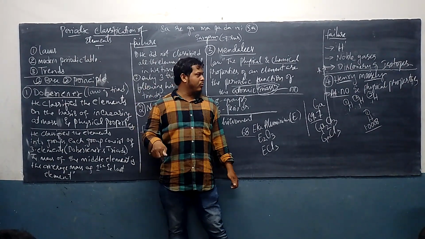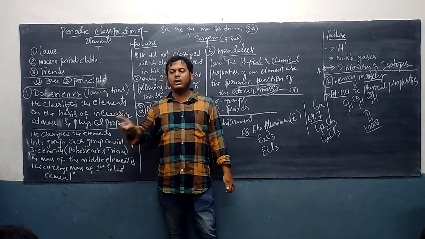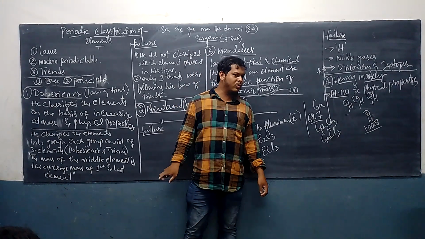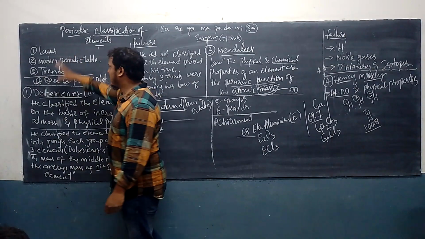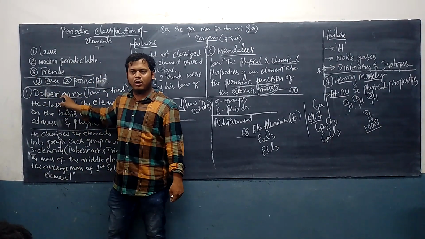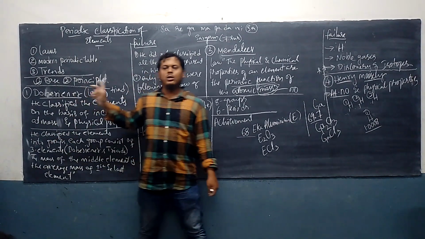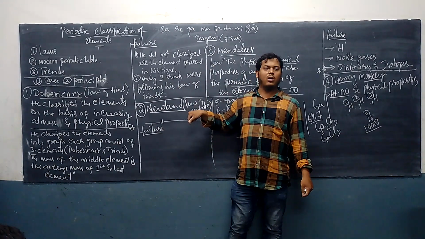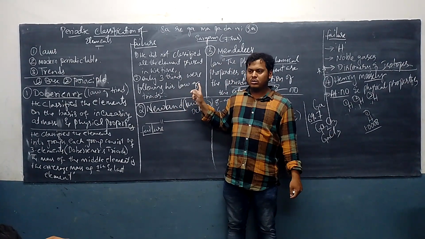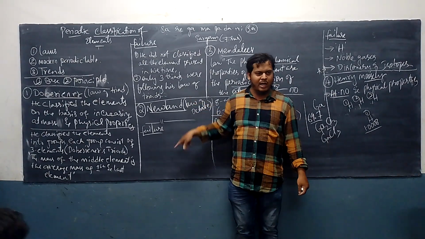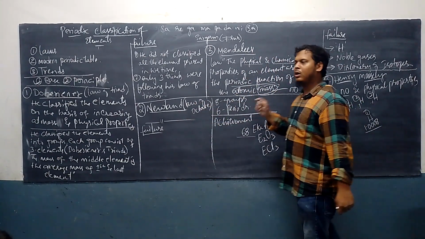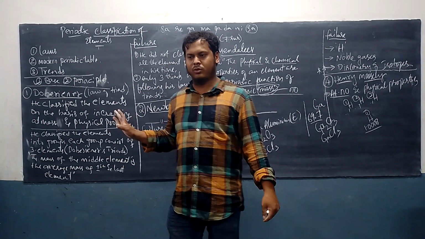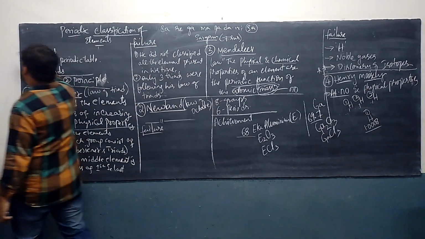So in Henry Moseley we have to just read the law. No need to read the failure because it has not yet failed. We are following it. Understood? So what all do we have to study in this part? First of all, Dobereiner's law of triads and its failure. Then Newlands' law of octaves and its failure. Then Mendeleev's periodic law, its achievement and its failure. And lastly, the modern periodic law given by Henry Moseley. That's it. This completes our first part.